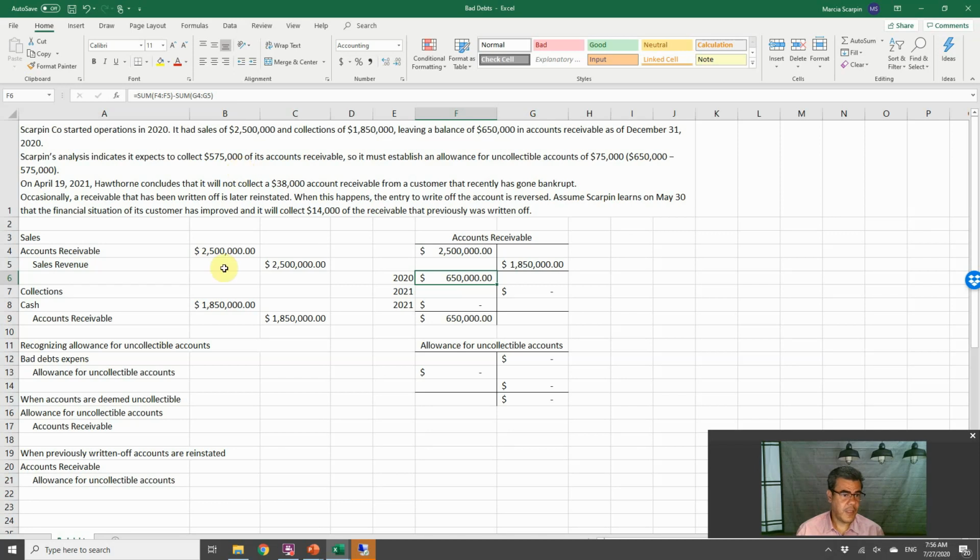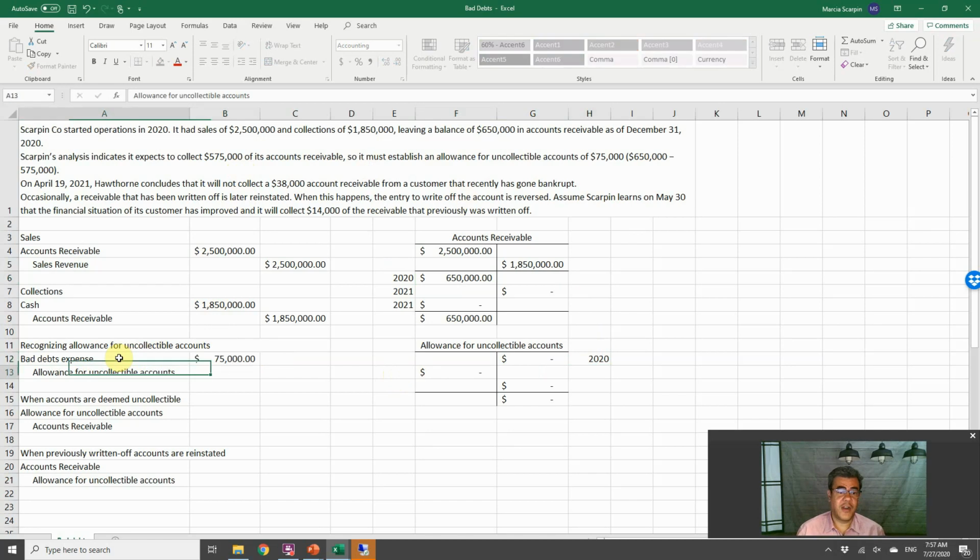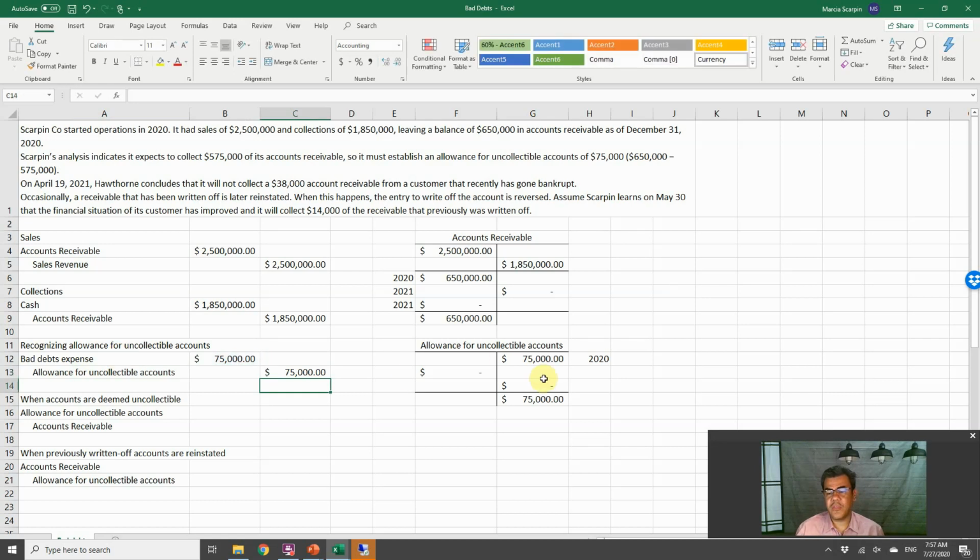So let's recognize here, on December 2020, our bad debt expense of $75,000. We debit the expense and we credit the allowance. So here we are crediting our contra account.